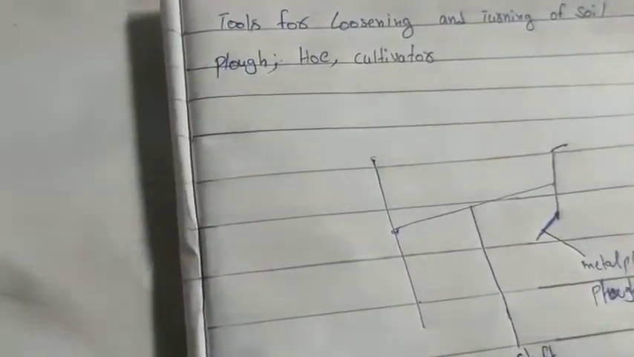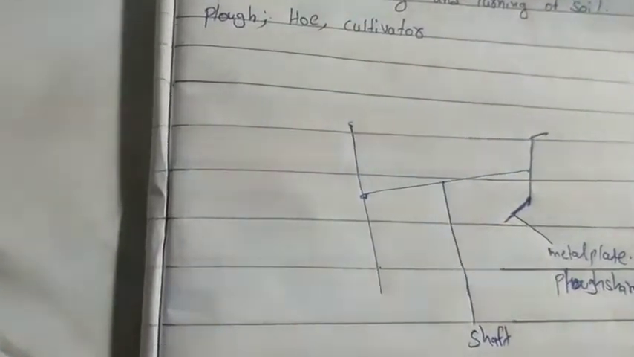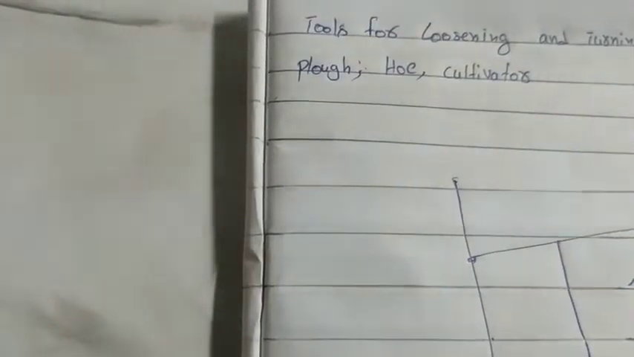Then next, coming to the hoe. When we plow, the soil will turn upside down and the soil will become loosened. So this loosened soil will contain lumps. All these lumps will be leveled by using a hoe.